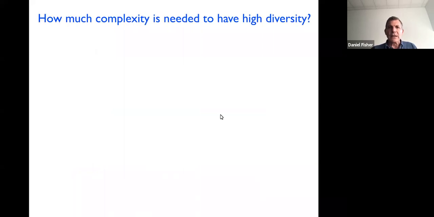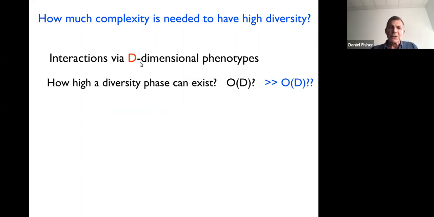The variance of those existing in the population decreases. Okay, what we would like to ask about is this question about the phenotypes, and particularly the question of how much complexity is needed in order to get this highly diverse spatio-temporally evolving phase. So the interactions we can consider via some d-dimensional phenotypes, and can we get a diversity which is only of order d, as in resource competition models, or maybe much larger than that is what we would hope.